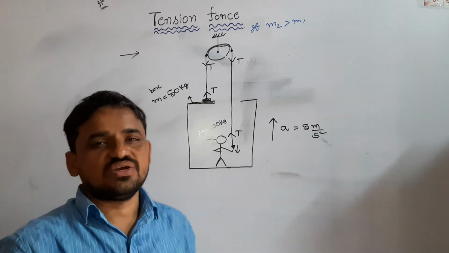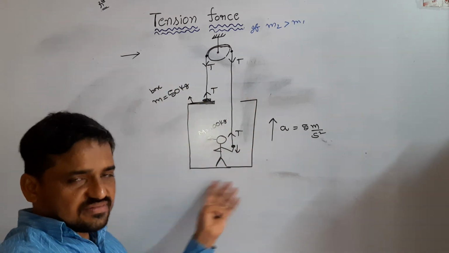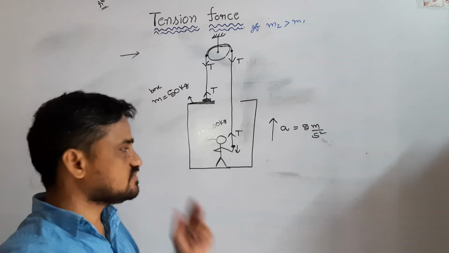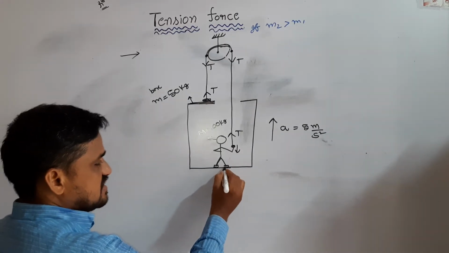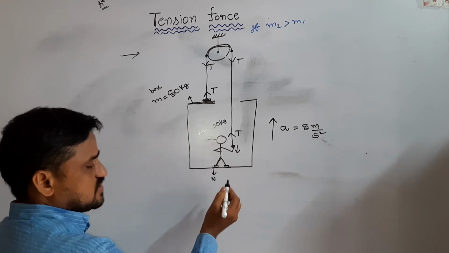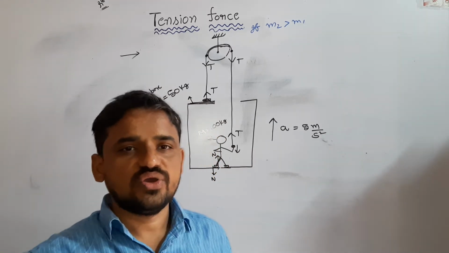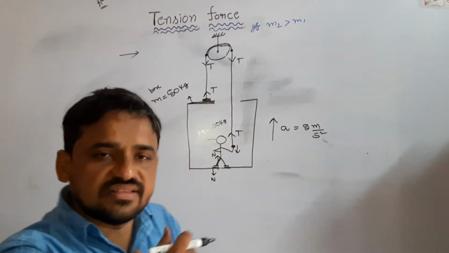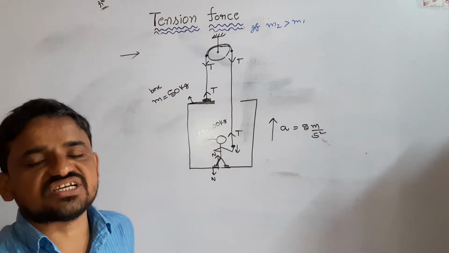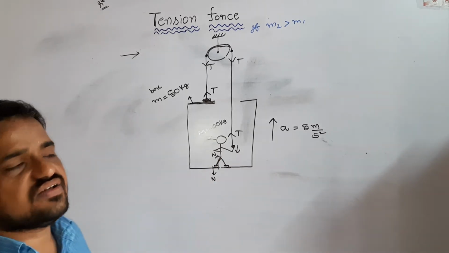So here our aim is finding the pulling force by the man for the system moving up with acceleration 5 meter per second square. See here, man and box are in contact with each other. The man presses the box by means of some force. Every action is equal to opposite reaction. We know if two surfaces come in contact, they press each other. The interaction between two bodies when they are in contact is called contact force.